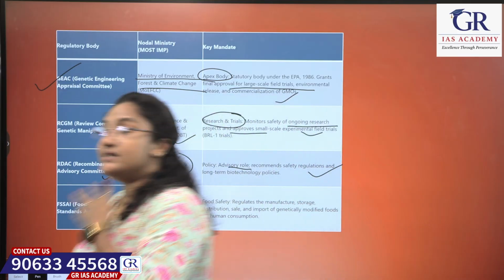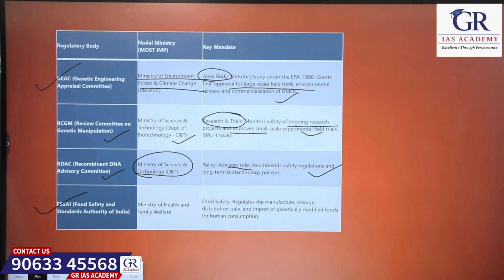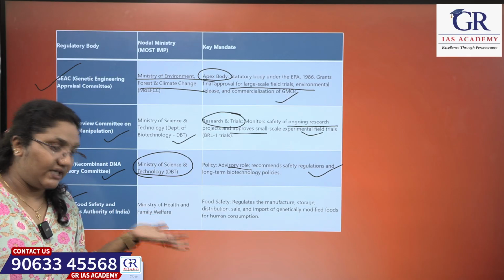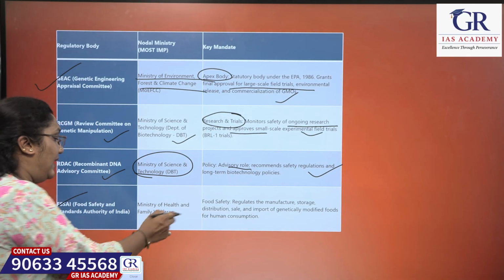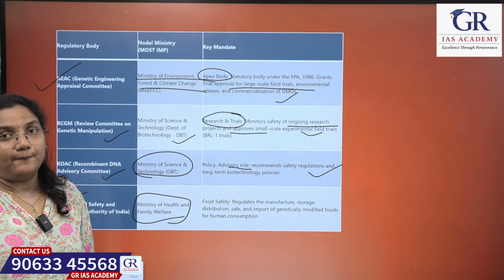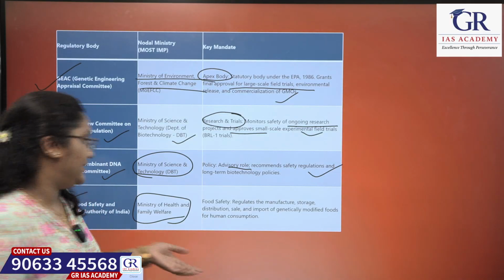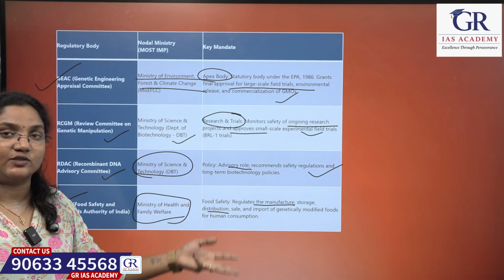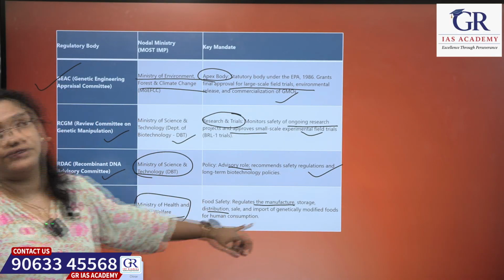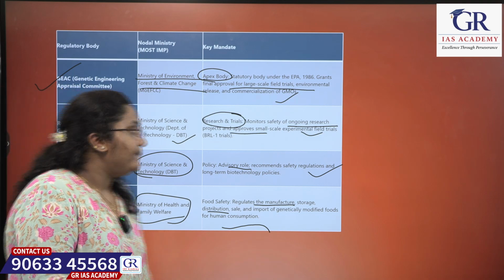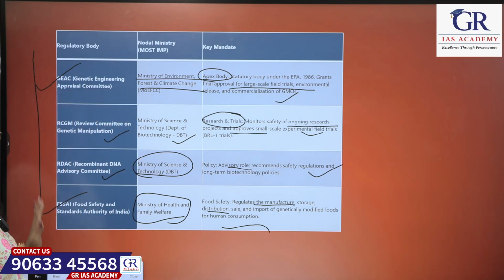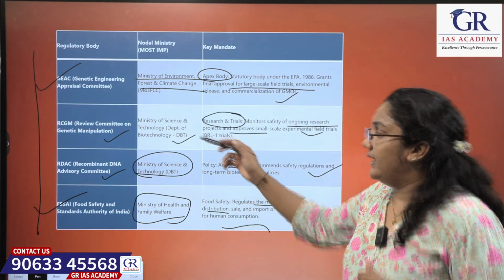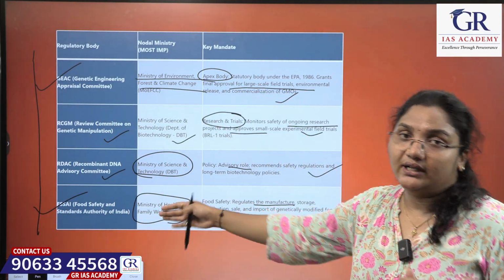The last one is FSSAI, the Food Safety and Standards Authority of India. The nodal agency is the Ministry of Health and Family Welfare. It is for food safety, which regulates the manufacture, storage, distribution, sale and transport of genetically modified foods for human consumption. These are a few regulatory bodies for genetically modified crops and organisms, their mandates and nodal agencies.